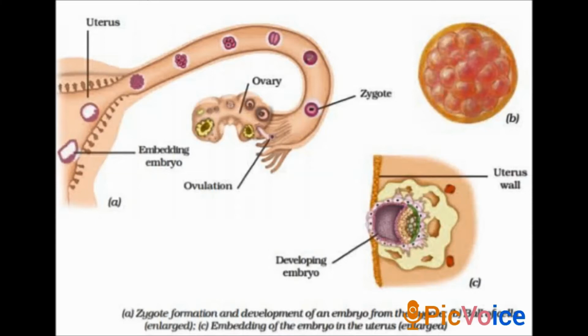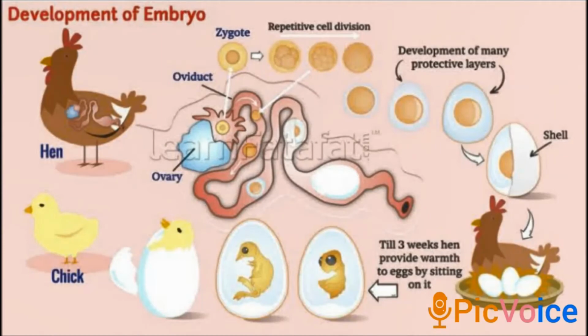Later the embryo continues its development in the uterus, and it gradually develops body parts one by one, such as hands, legs, and so on. Later all the body parts get developed, and this is identified as a fetus. Later the mother gives birth to her baby. So this is the development of the embryo.